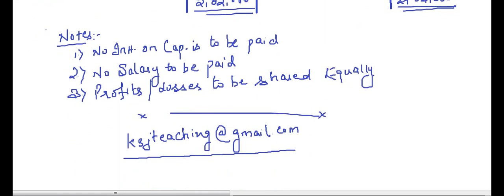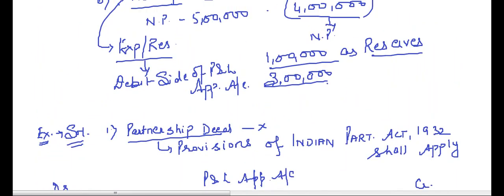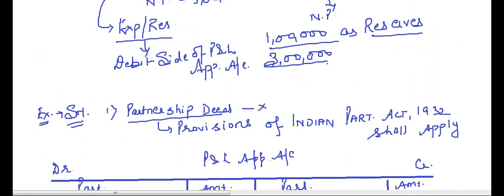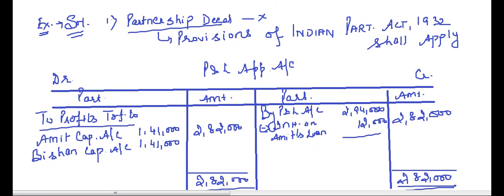Make sure that these notes are very important in the examination. You have to give these notes in detail, that because the provisions of Indian Partnership Act 1932 are applying, which says that no interest on capital is to be paid, no salary is to be paid, and the profits and losses are to be shared equally. You have to mention this Indian Partnership Act 1932. These small things are very important from the examination point of view.